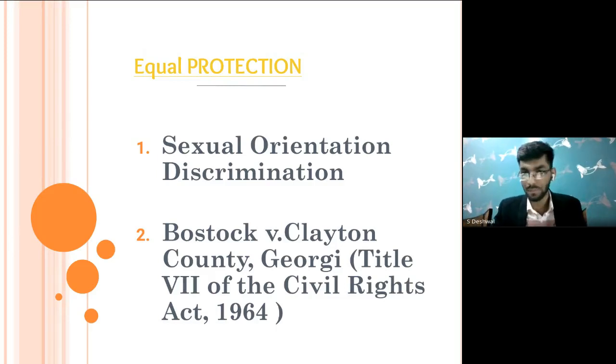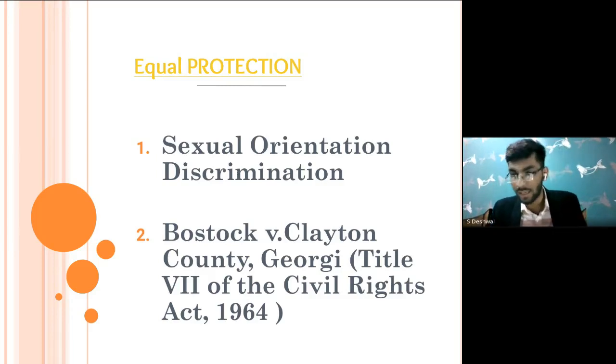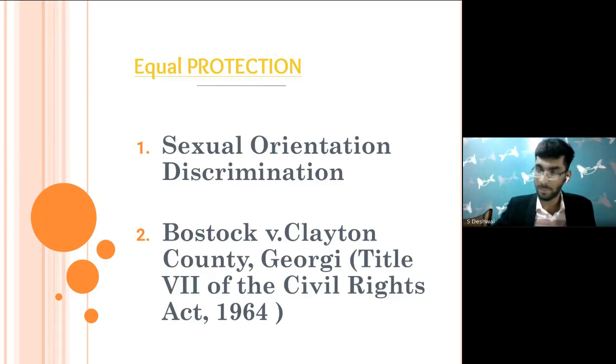Biologically he is a male, but he is sexually into males, not into the opposite sex. If that person associates himself with, marries, a male, you discriminate against him. But if he associates himself with a female, marries a female, you do not discriminate. So please understand: if he marries a male, you are discriminating, but if he marries a female, you're not discriminating.